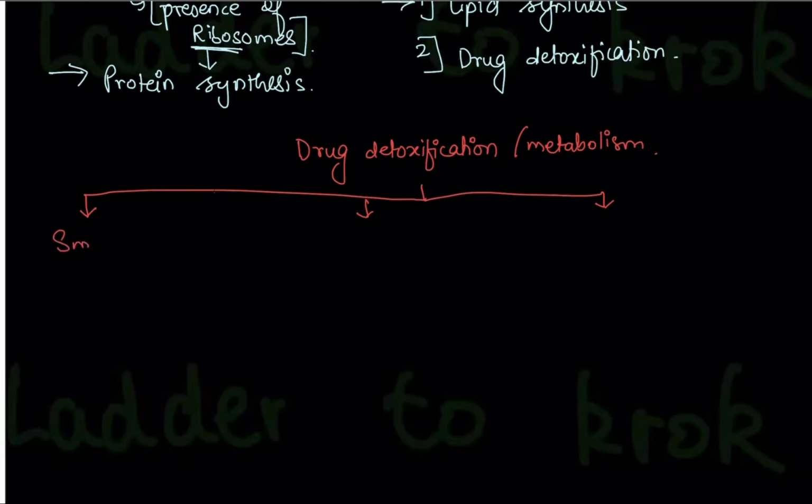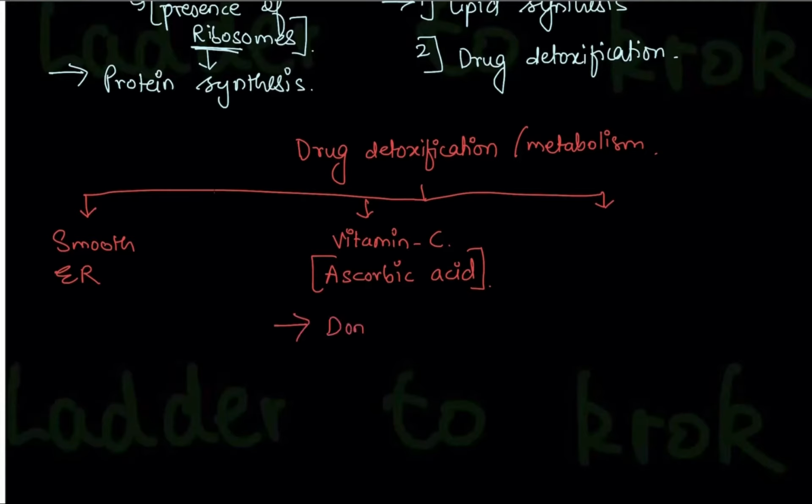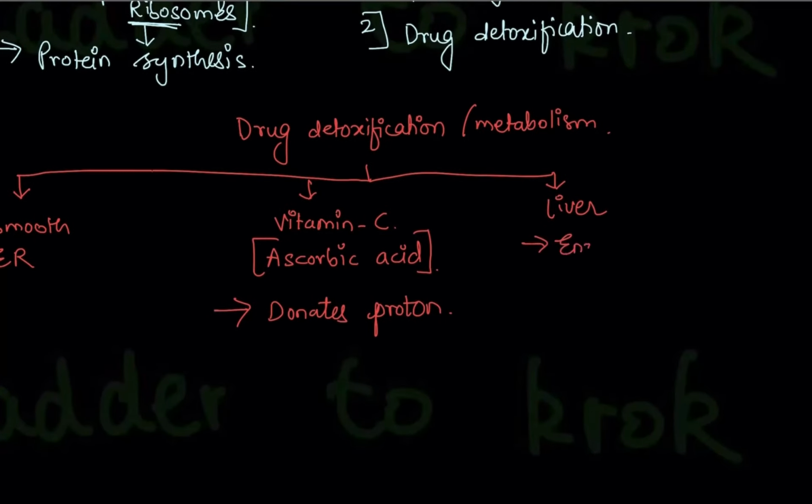First, we have already studied through smooth endoplasmic reticulum, right? The second is by vitamin C. So vitamin C is very important in our body. Vitamin C, another name is ascorbic acid. What does it do? It donates protons. The third way how a drug can be metabolized is through the liver. Liver has a very, very important enzyme called cytochrome P450. Cytochrome P450 has many types. Among them, cytochrome P450E carries out drug detoxification.